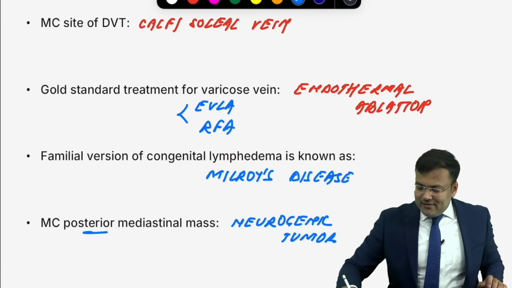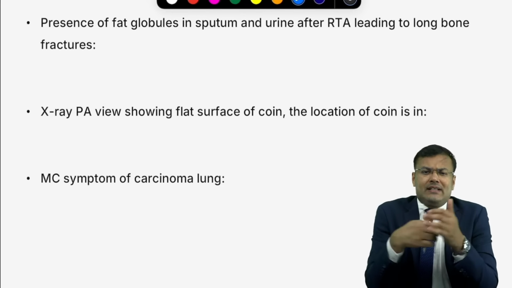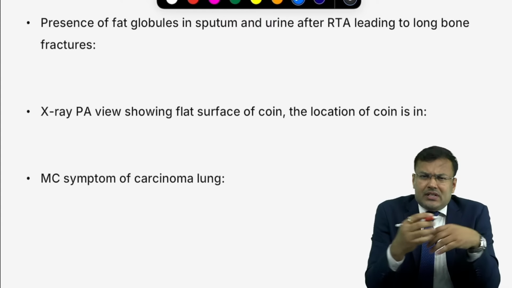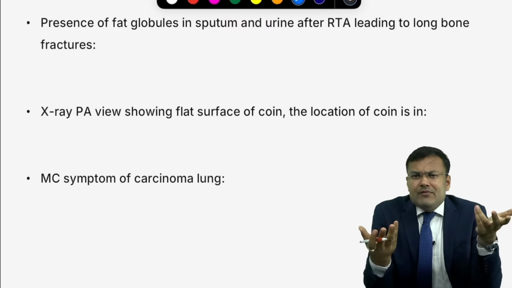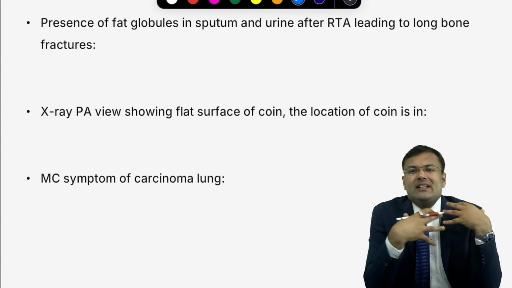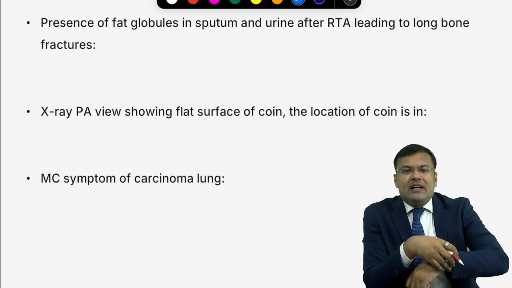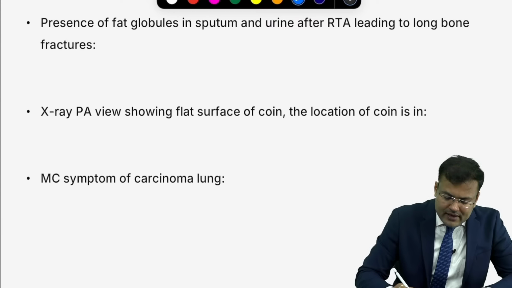Okay. Next, very easy. Imagine there is a patient of road traffic accident. At the time of presentation, patient was perfectly fine, but patient was having multiple long bone fractures. Within 48 hours, there is clouding of consciousness, there is respiratory distress, there is rashes and presence of fat globules in sputum and urine. Tell me, this is fat embolism.